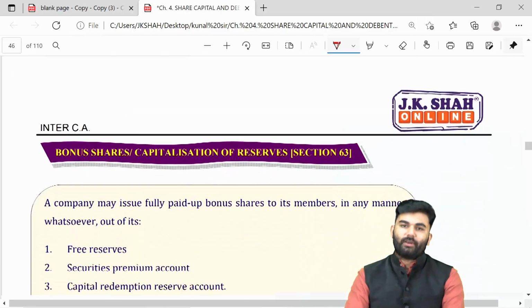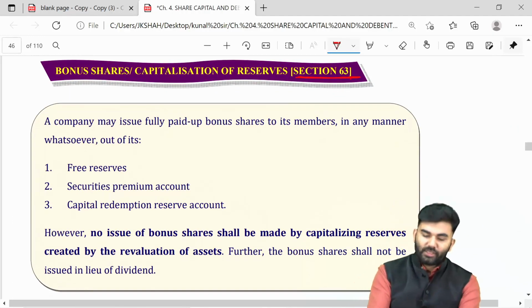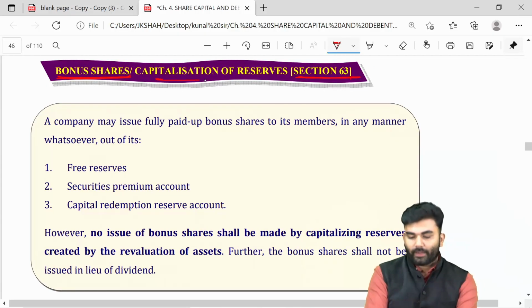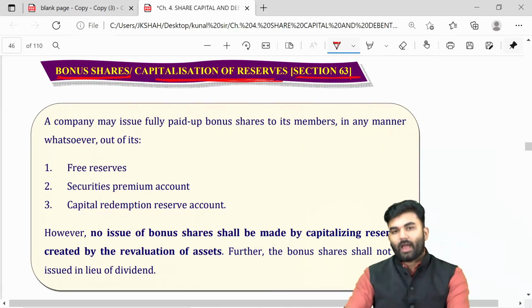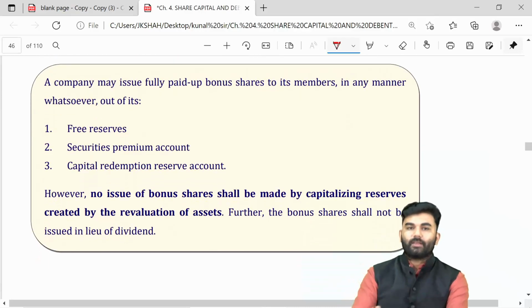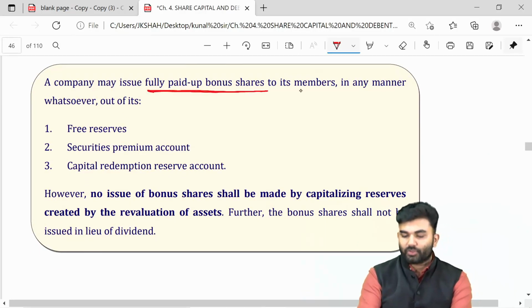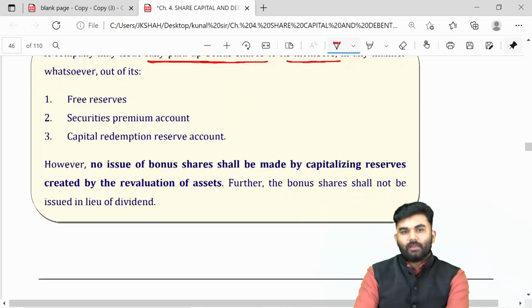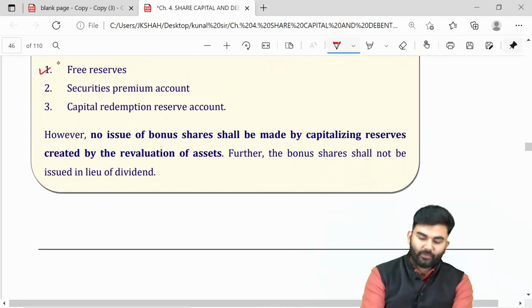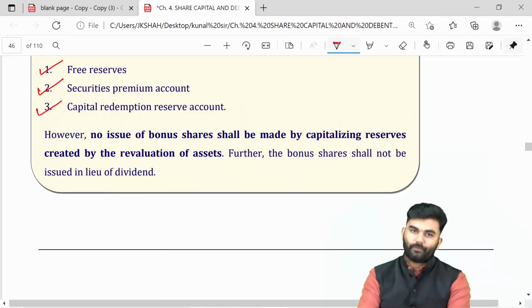The next provision over here is section number 63. Section number 63 deals with bonus shares or capitalization of reserves. Either you say bonus shares or you say capitalization of reserves, it's one and the same. A company can issue fully paid bonus shares to its existing members. Such bonus shares can be issued either from the free reserves, or through the securities premium account, or through the capital redemption reserve account.